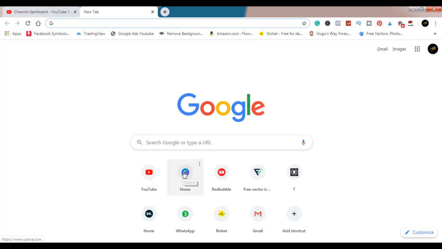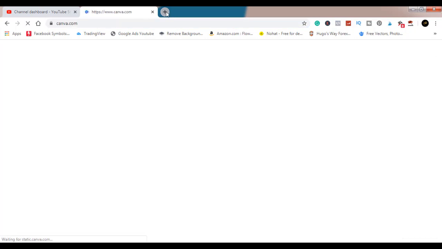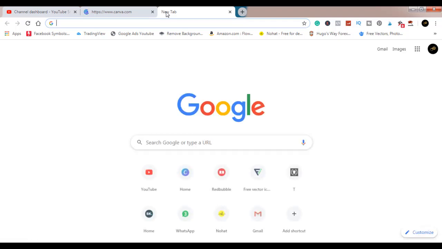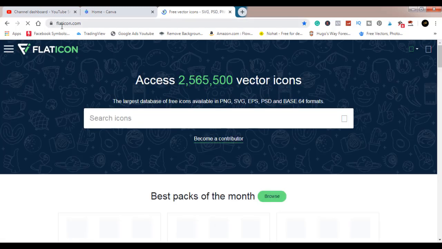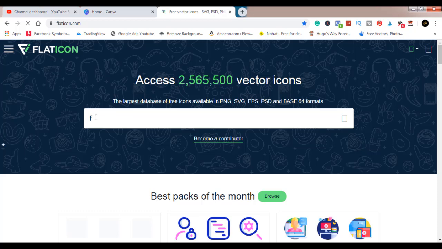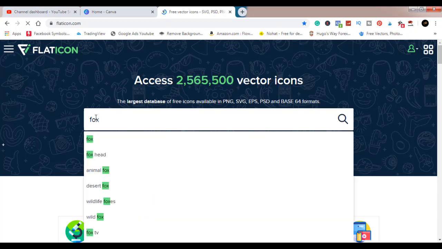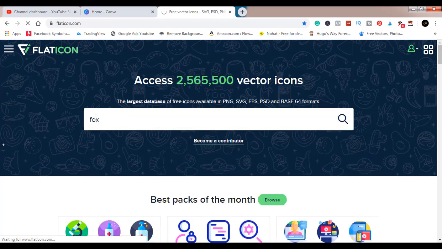I'll open a new tab. It's going to be a Canva T-shirt design, so I'm going to click that. While that opens, I'll go to a site where I get my elements from. It's got flat icons, as you can see. Flat icons. This is where I get my designs. Today I'm going to be getting something very unique, so I'm going to type in the search bar. Just going to type fox in the search bar. Now we'll just wait for that to load.